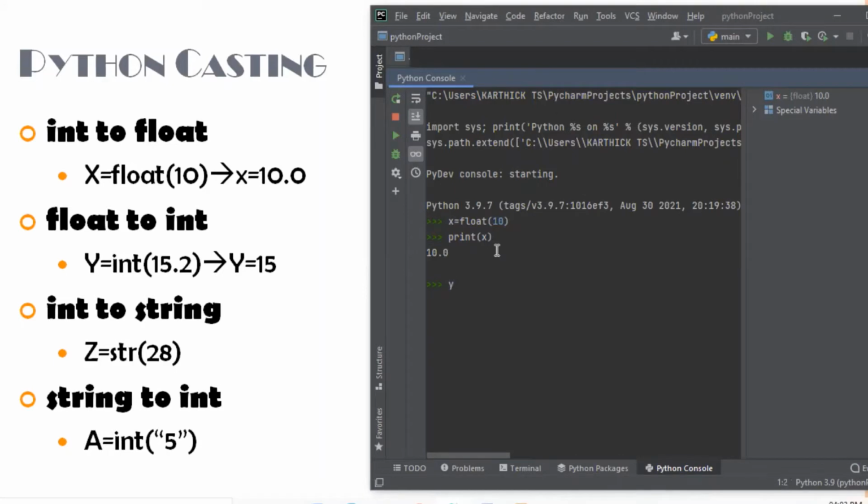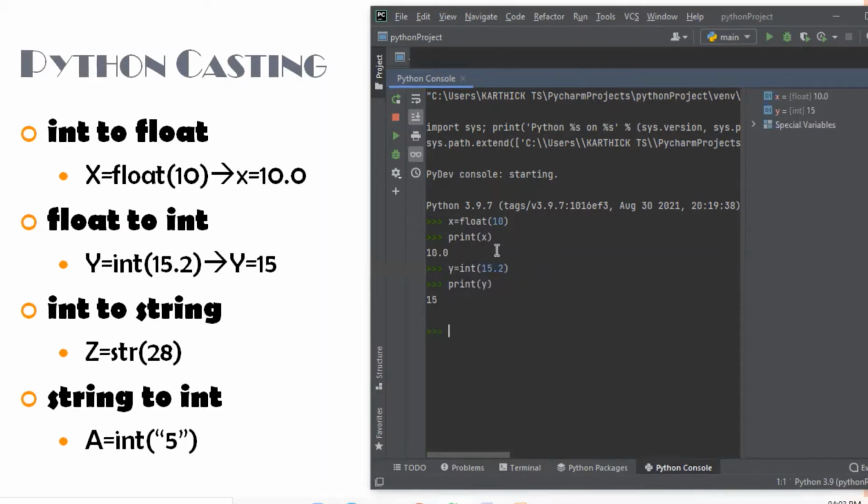The second casting is converting float to integer. Create a variable y by assigning the float value to the integer constructor. Now y will be storing the value 15. That is, 0.2 will be truncated from the float 15.2 and made as an integer in the variable y.